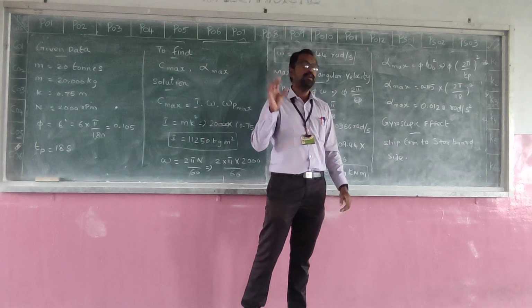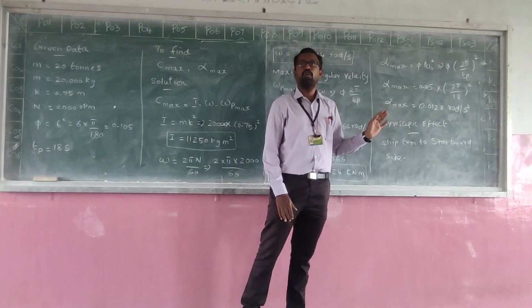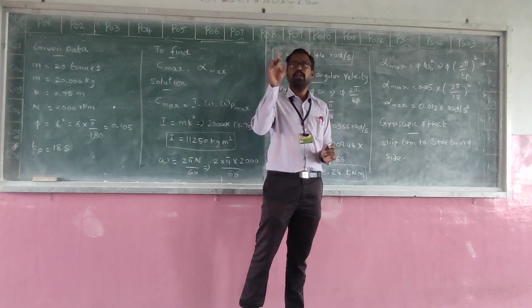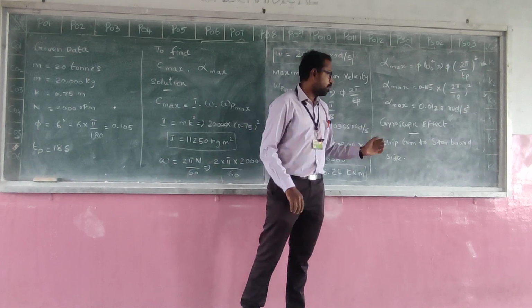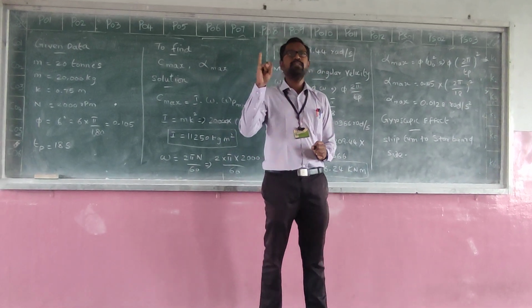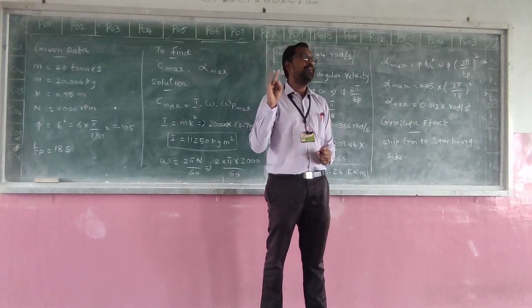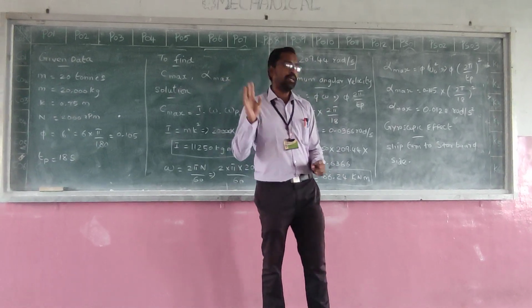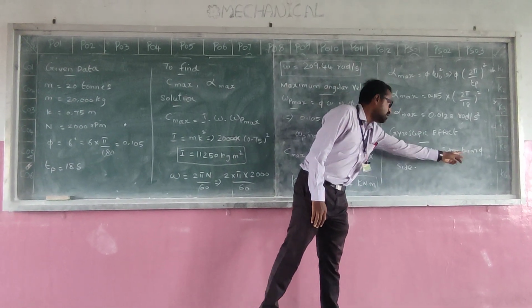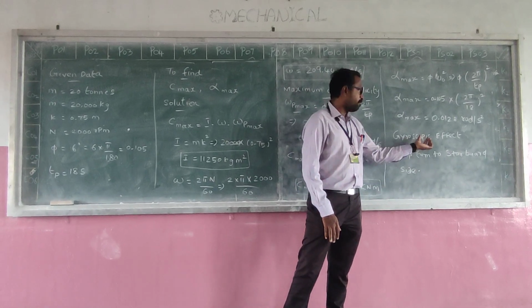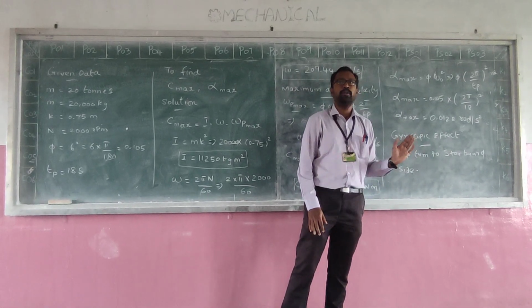Now, as the final statement, we want to write the gyroscopic effect. So this is the tabular column, no? In the tabular column, the given condition is what? Clockwise ship pitches, as you are seeing from the rear side. In the tabular column, the ship turns to the starboard side. That is the final conclusion of the gyroscopic effect. Okay.